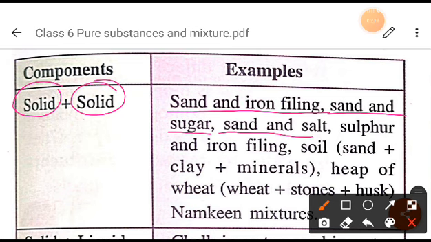After that, take the example of sand and salt. If you mix sand and salt, you will see that the salt is not uniformly mixed in the sand, right? Now again, you can take the example of sulfur and iron filings. If you add sulfur and iron filings, you can easily identify which one is sulfur and which one is iron filings, but it will not be uniformly mixed, right?